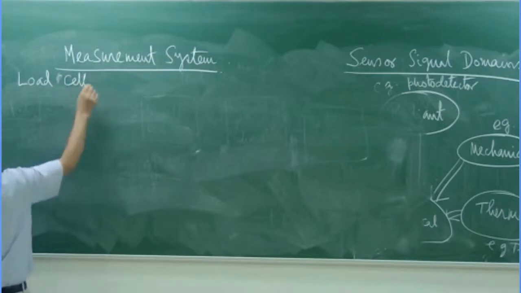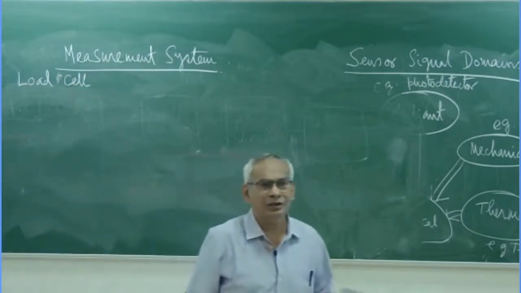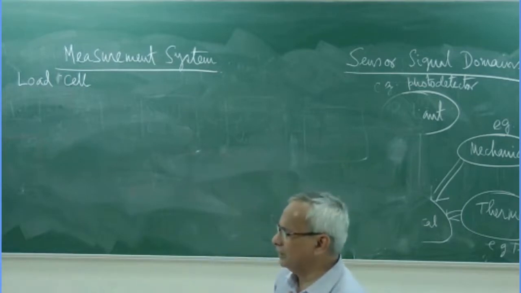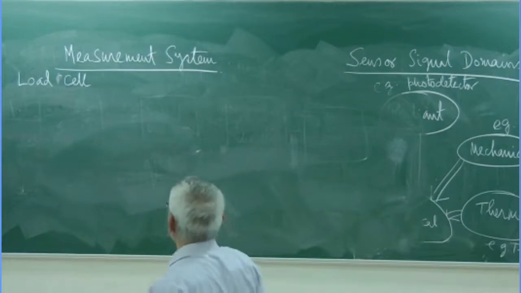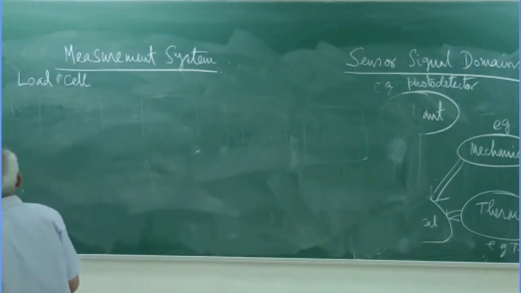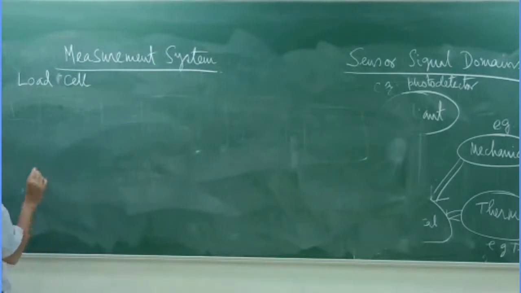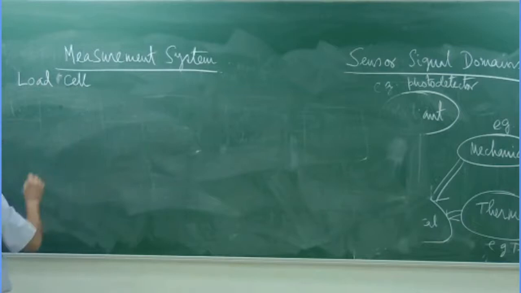You must have seen in all the markets a weighing machine which gives you a display. And you have done some experiment, maybe a virtual experiment, on this load cell. So let us see what the different blocks involved there are.